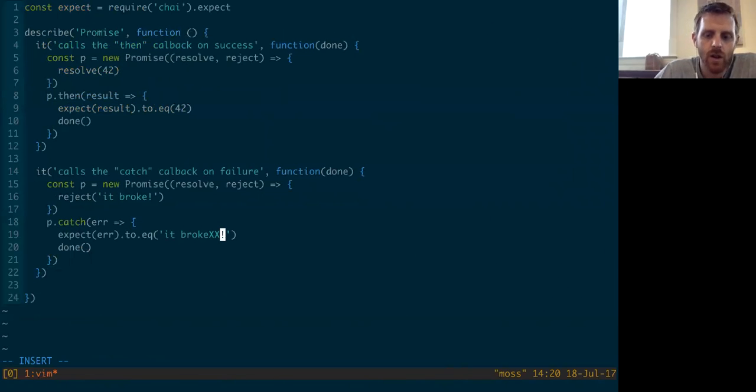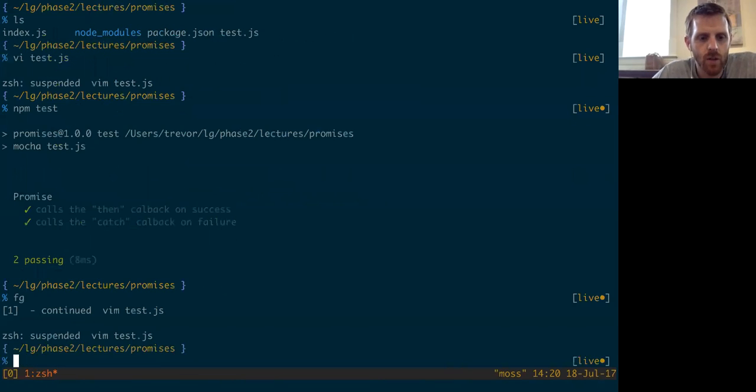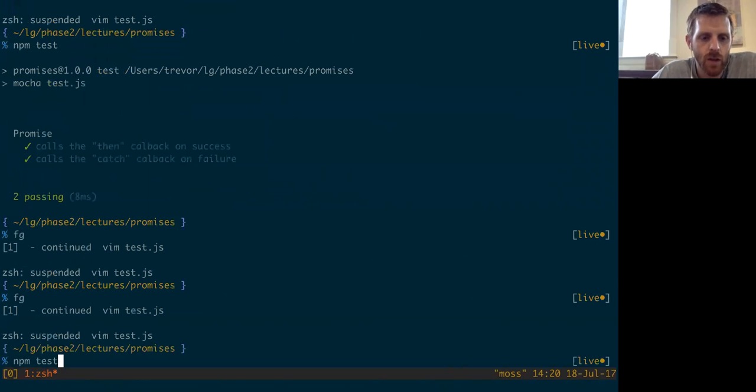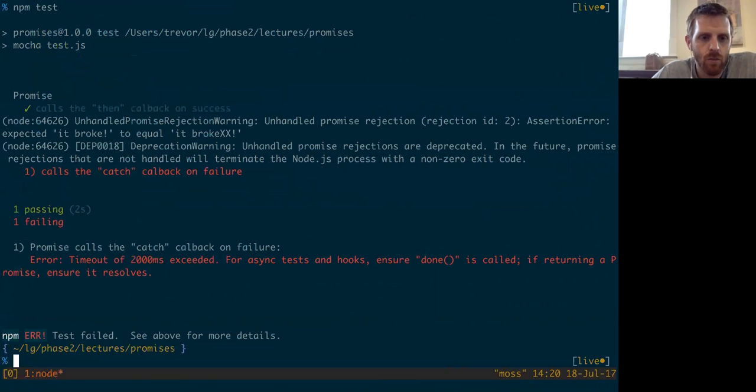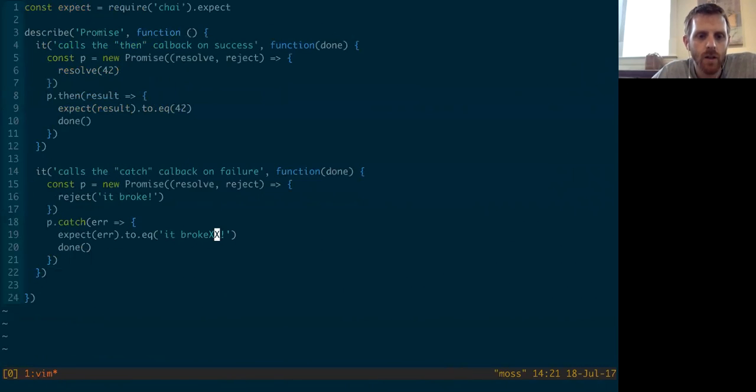And just to make sure I didn't do something really silly, let's make sure the tests do fail when we need them to. Yeah. Timeout exceeded, unhandled promise rejections are deprecated. Right.